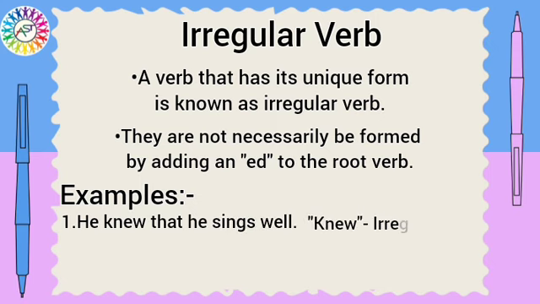He knew that he sings well. Here, the verb knew is the past form of root verb know. So here we have not added ed to knew. So it's an irregular verb.